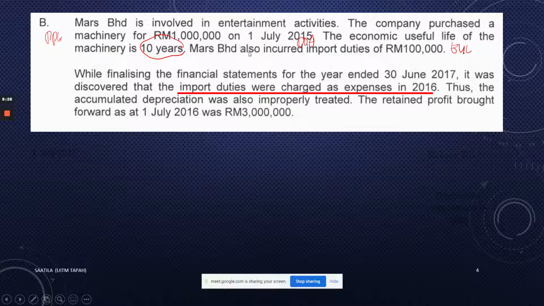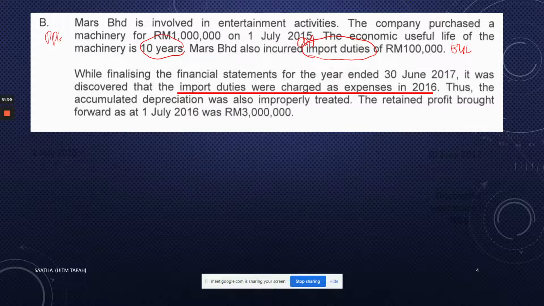Okay, and Mars Berhad also incurred import duties. Okay, class, from FAR 270 and FAR 210, you learned the topic PPE. So for import duty, based on your understanding, are you going to capitalize, or are you going to expense it off? Okay, Camila, can you answer that question?